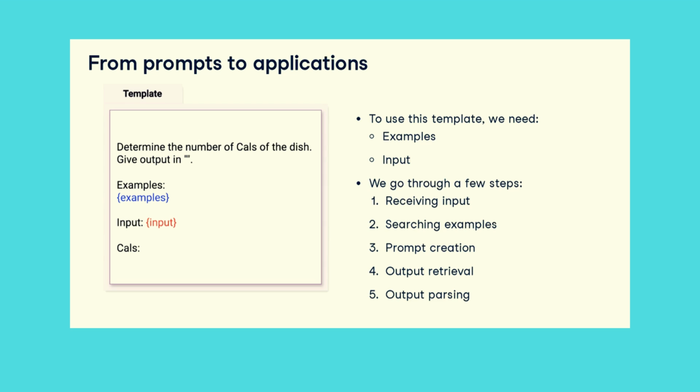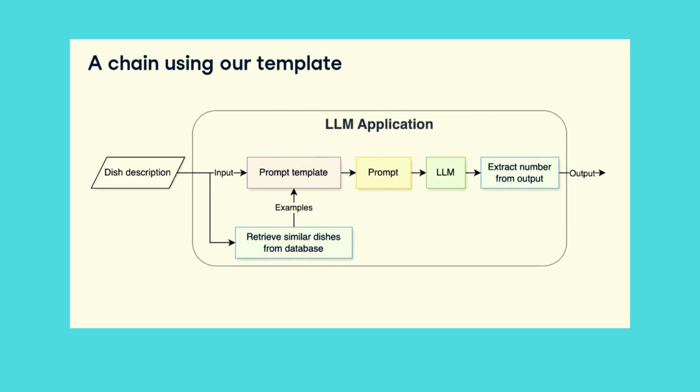We can use chains or agents to build this functionality. Let's start with a chain. A chain, also known as a pipeline or a flow, consists of connected steps that take inputs and produce outputs. For our example, we start with a dish description. First, we find similar dishes in the database. Next, we combine the dish description and examples with the prompt template.